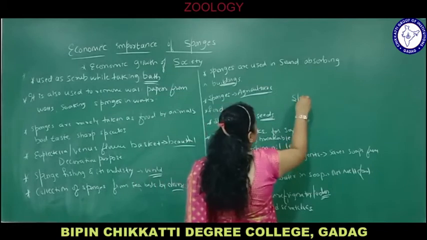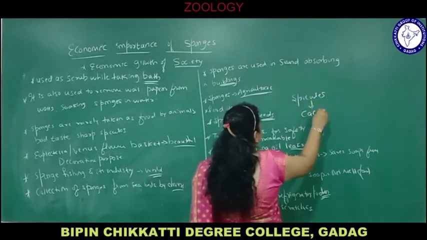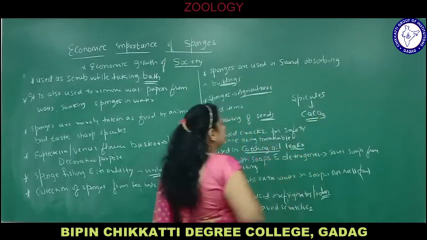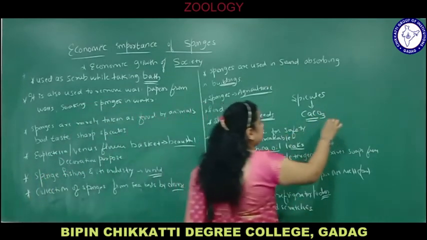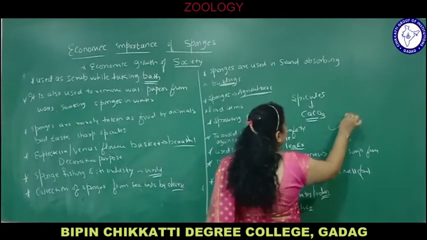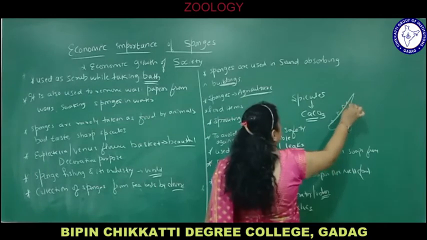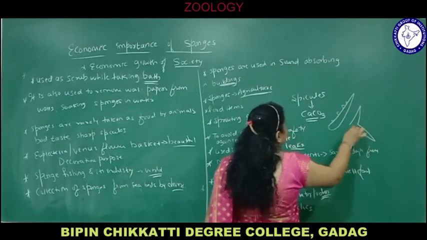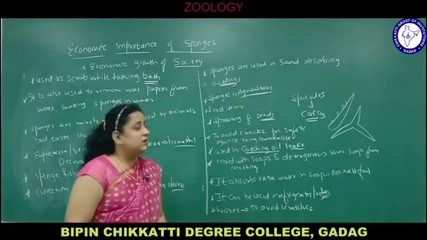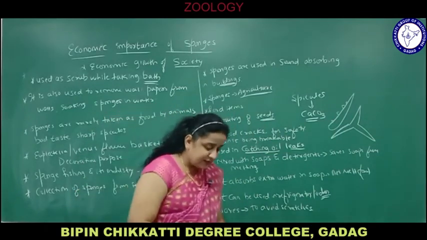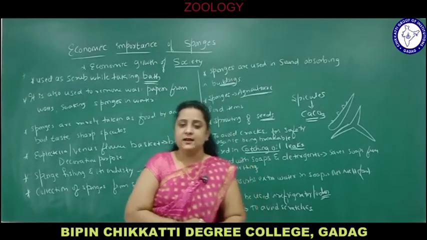So spicules are made up of calcium carbonate, CaCO3. We have the monaxon, which means it has only one axis, like this, monaxon. Then comes tetraxon, triaxon, polyaxon, different types of spicules. Because of their hard nature, they are used in scrubbing, washing, cleaning, etc.